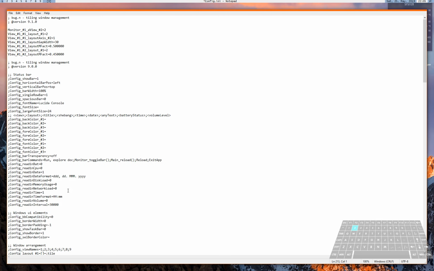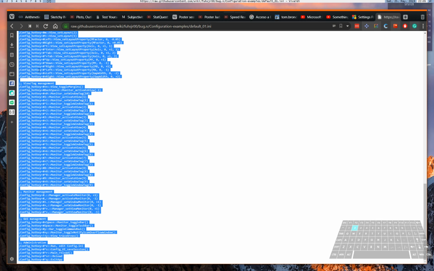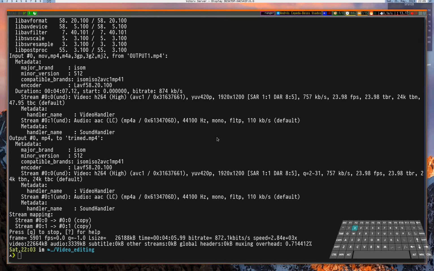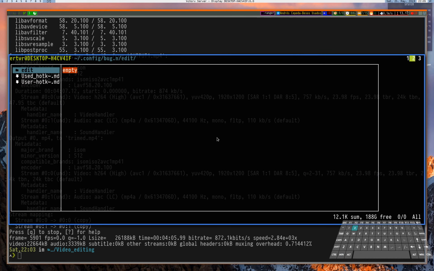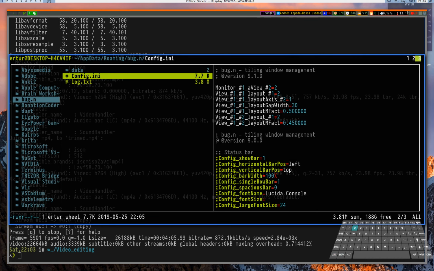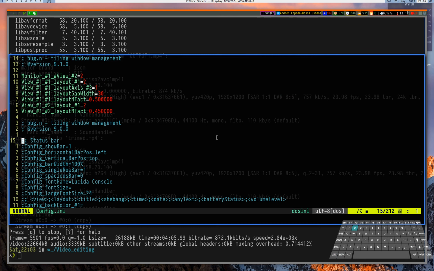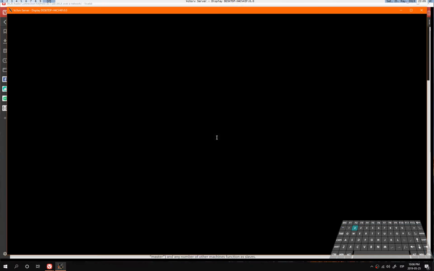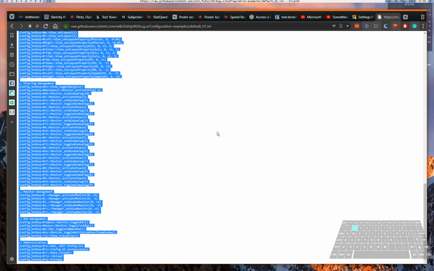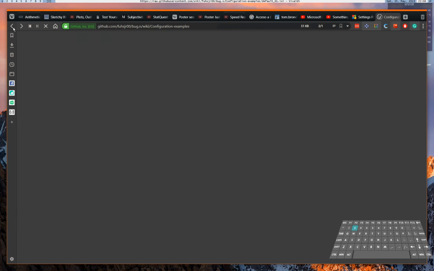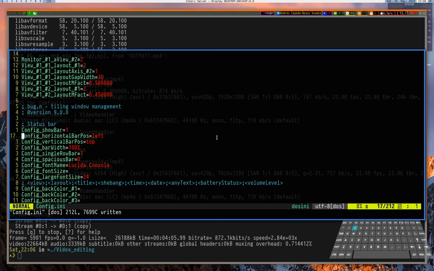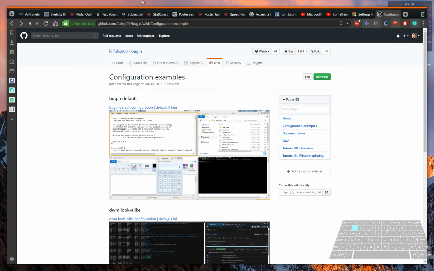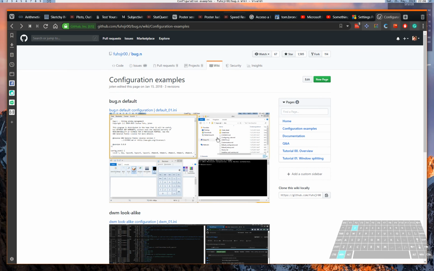Now, I'm gonna modify this file by using my default editor. That's gonna be NeoVim. And okay, it's over here. We're ready. This monitor view and all of this, don't worry about it. I will explain later. We uncomment by deleting the semicolons. Now, you can hide or show the status bar by pressing Windows Shift plus space, or by changing the value to 0. We save and reload the file. Now it's not open. I press Windows Shift space. It's visible again.